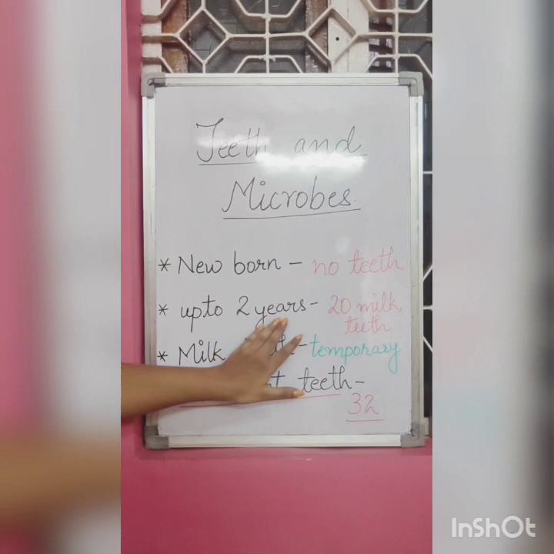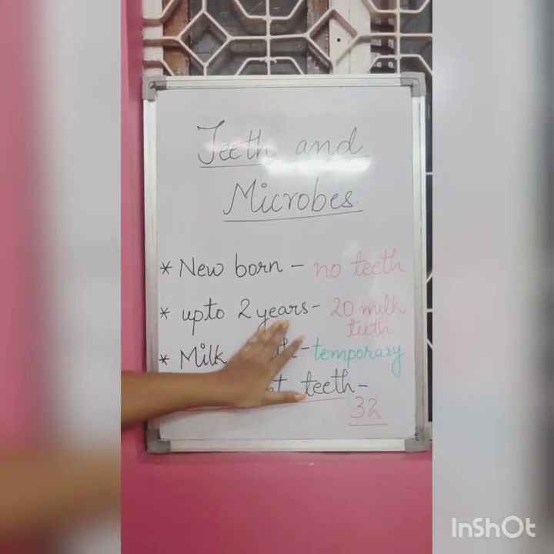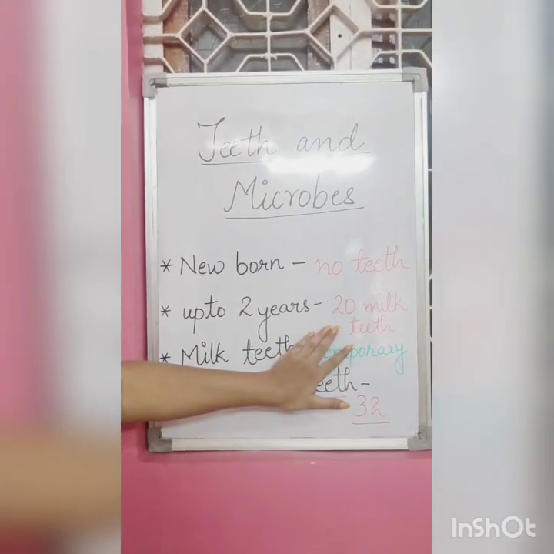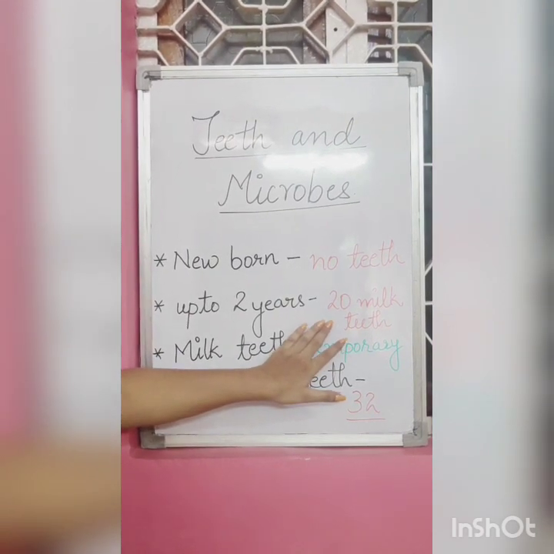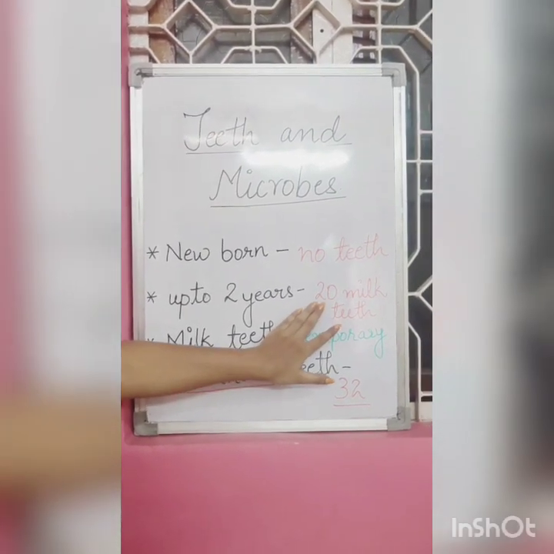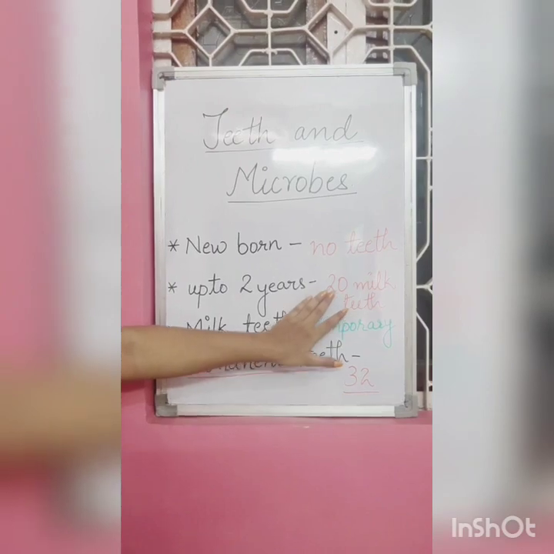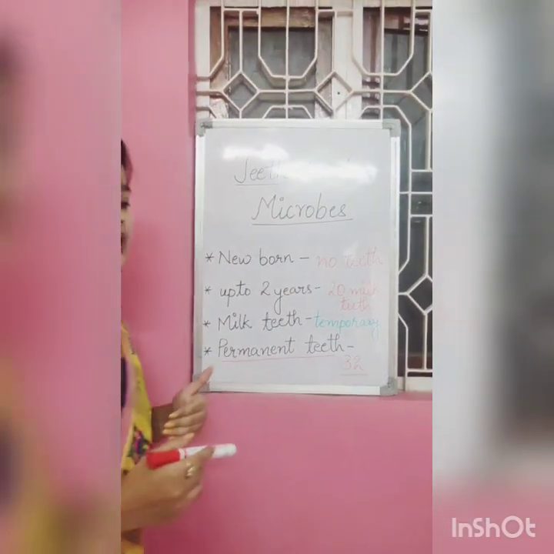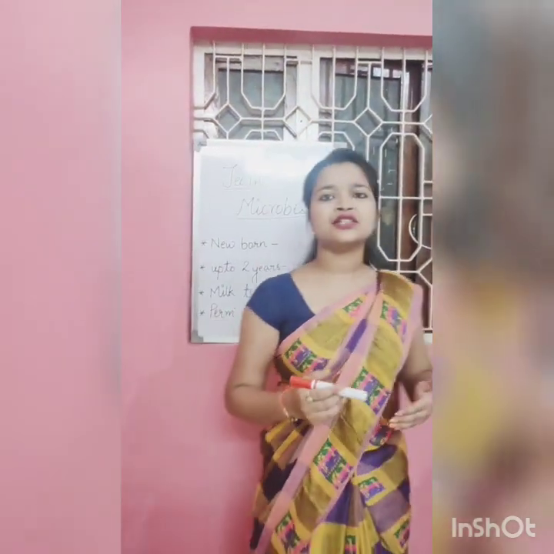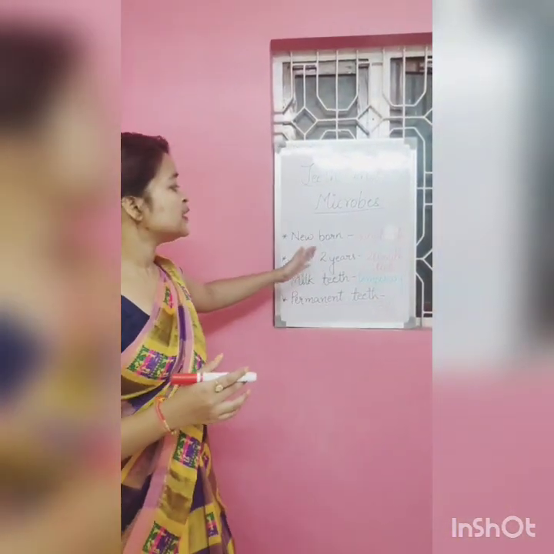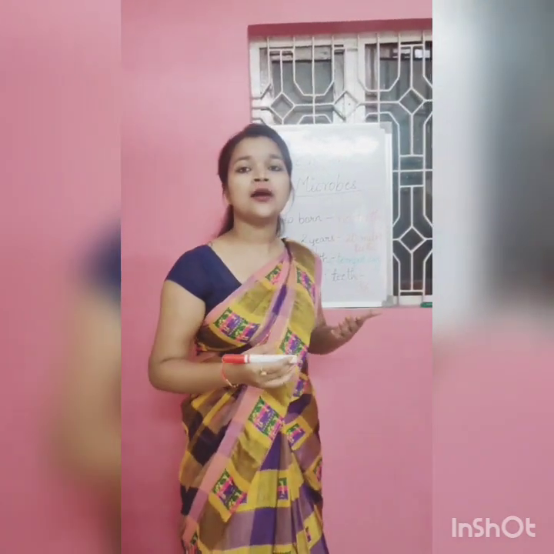Up to 2 years of age, when the child is 2 years old, it has a total of 20 milk teeth. After some time, at the age of 6 to 8 years, these milk teeth start falling, and after that a new set of teeth appears.